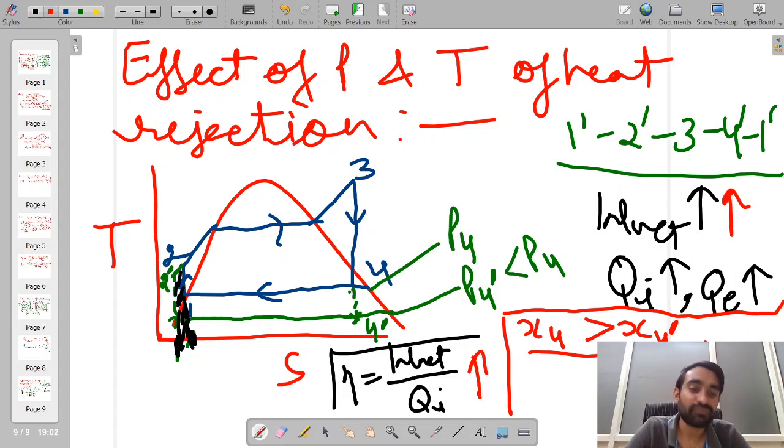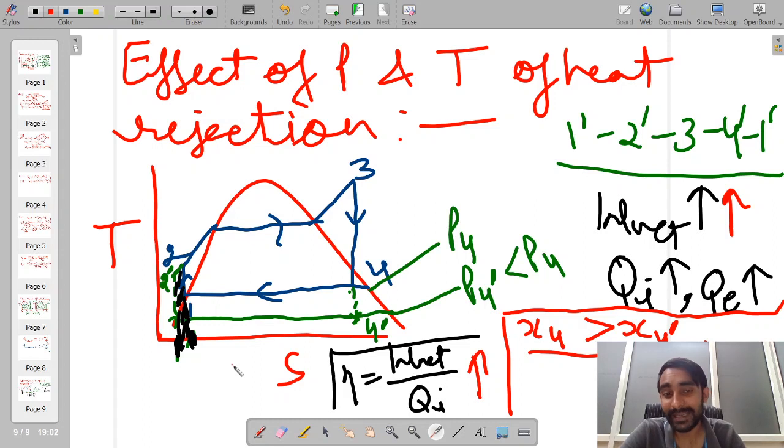So that's why we cannot go beyond a certain value of quality limit, which I have already specified in the previous lecture: the quality is limited to 0.88. And also, as I have told you, in this process we are rejecting the heat. Okay, so when we reject the heat, in the majority of heat rejection cases, we add the heat to our surroundings.